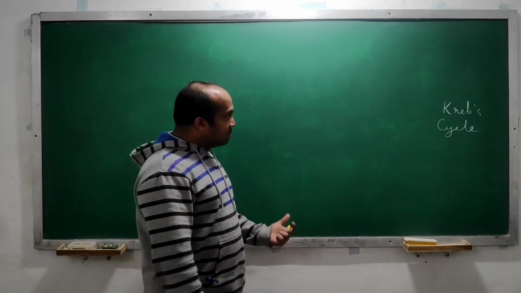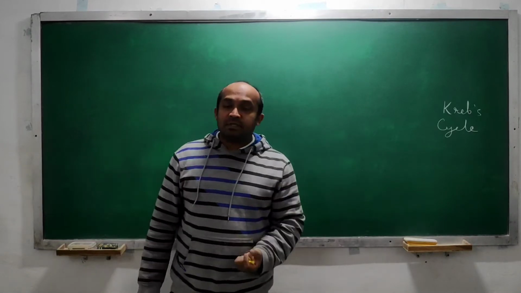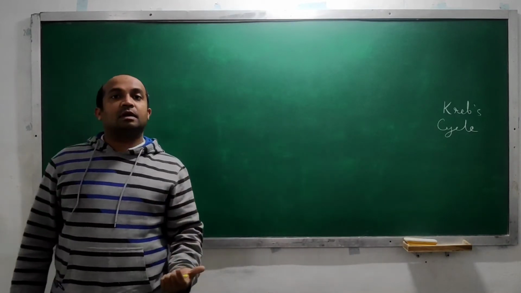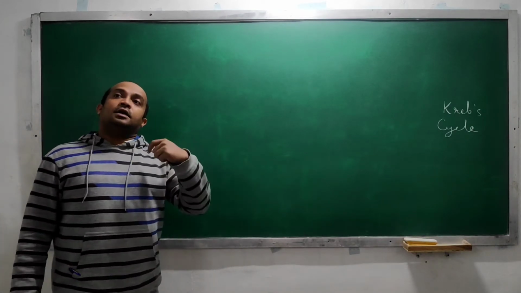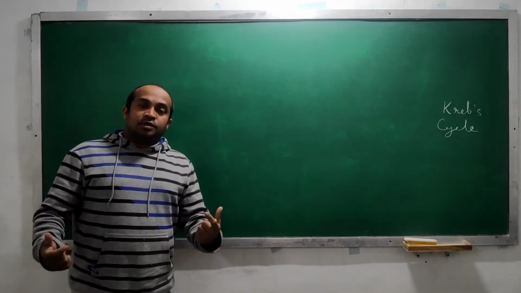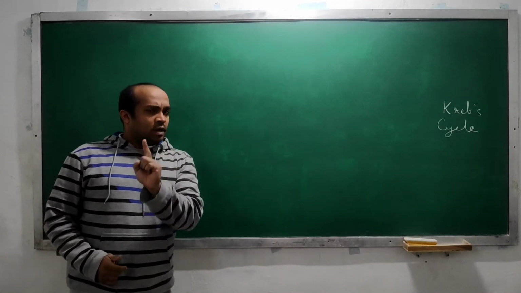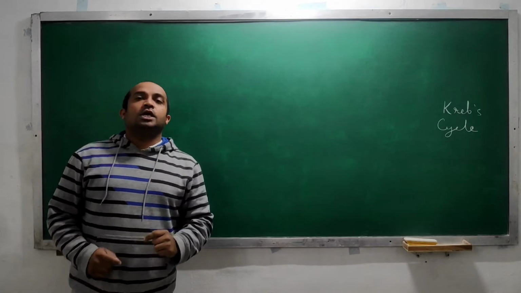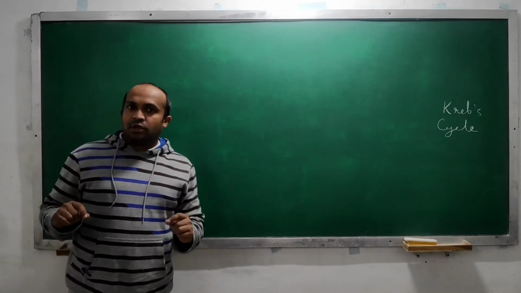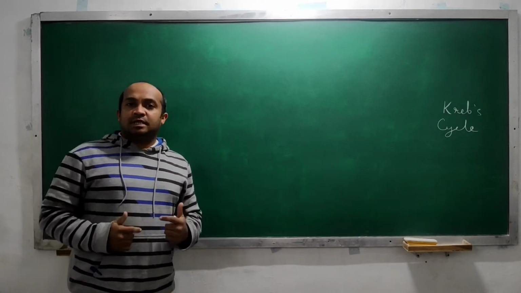Some of these compounds contain 6 carbons. Some of the compounds participating in this cycle are of 4 carbon. And only one molecule is of 5 carbon atoms. So we will go through all the aspects of this Krebs cycle. Let's study it.